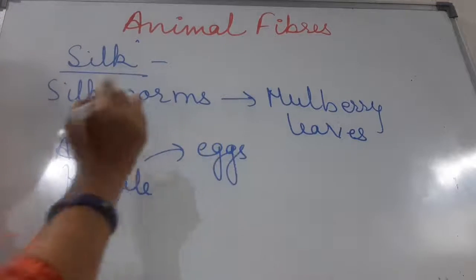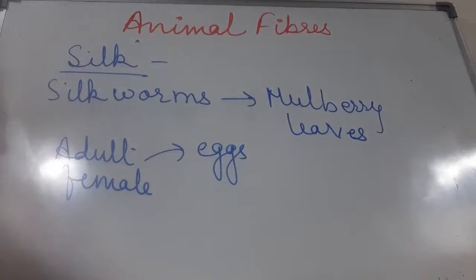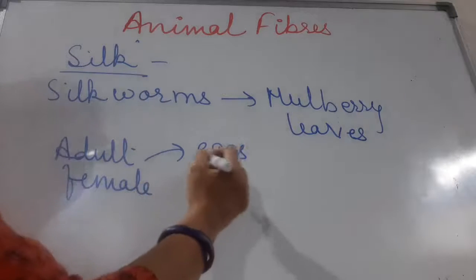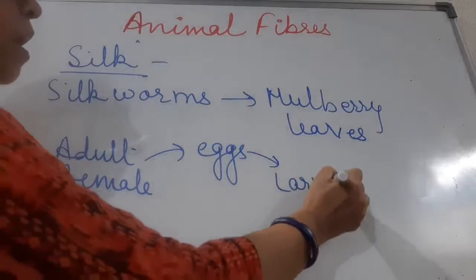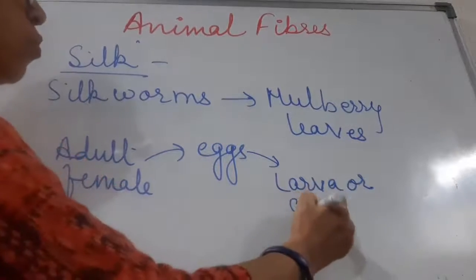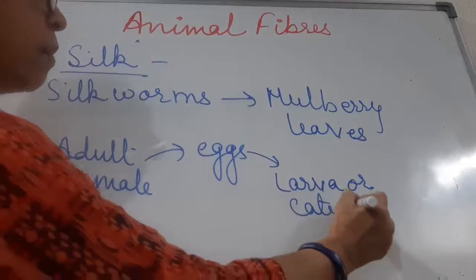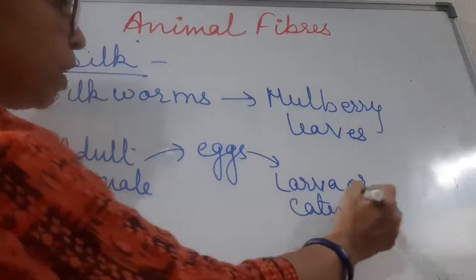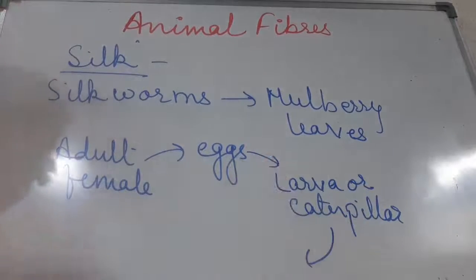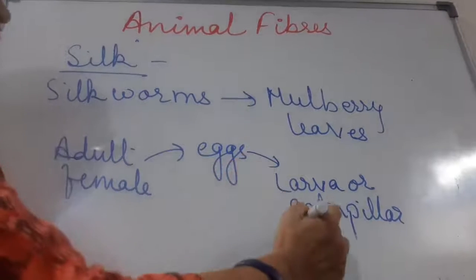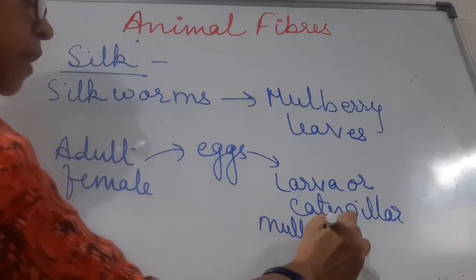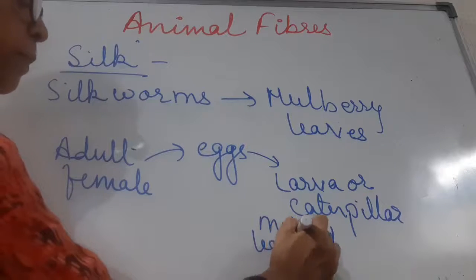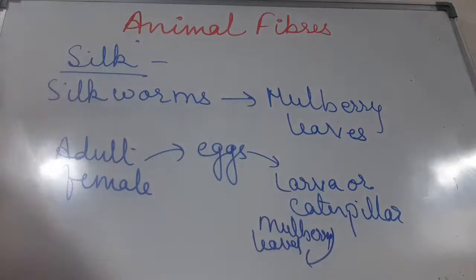Now the eggs stay for a few days before hatching. That period is known as incubation. Eggs are hatched and the larva, which is also known as caterpillar, comes out from it. Once the larva comes out, do you know what happens, children? These larvae eat mulberry leaves. They keep on eating mulberry leaves and they keep on growing.